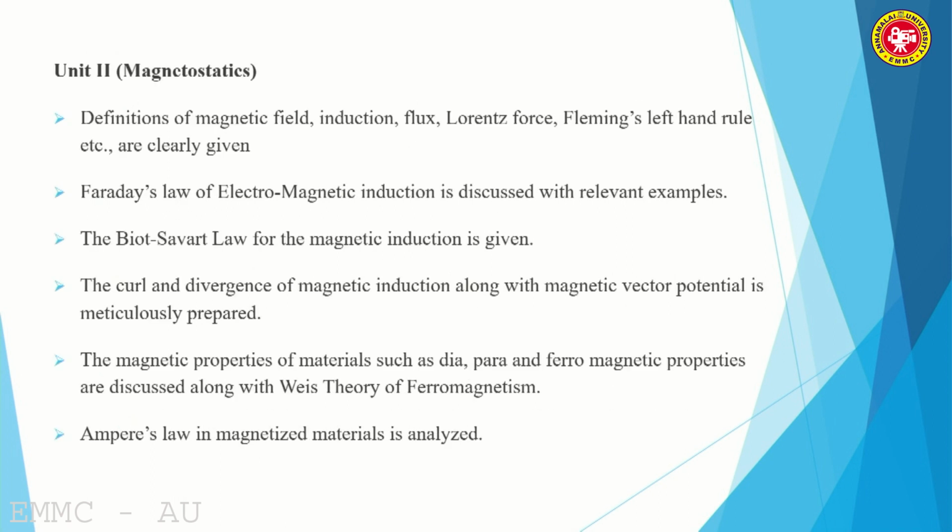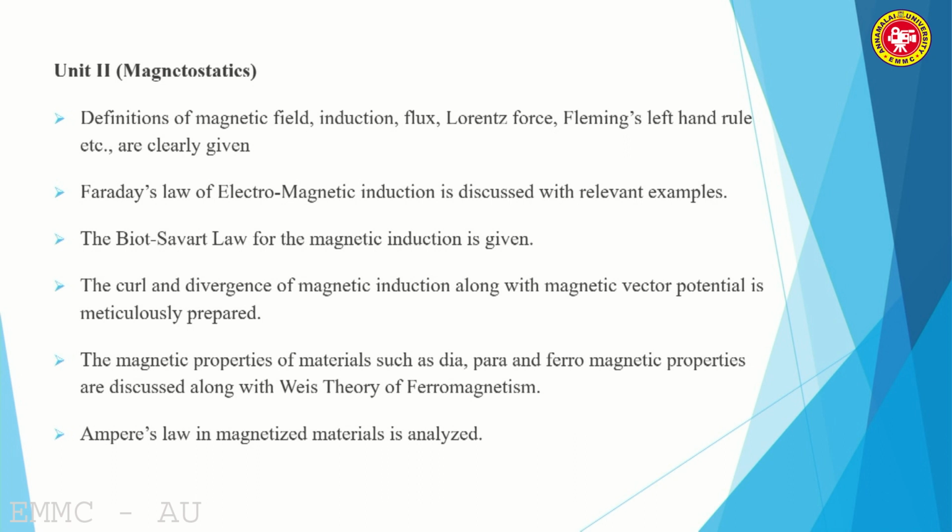Now, coming to the second unit, magnetostatics, that is the magnetic field. What is a magnetic field? As I told you earlier, whenever a current is passing through a conductor, a magnetic field is set up surrounding the conductor.